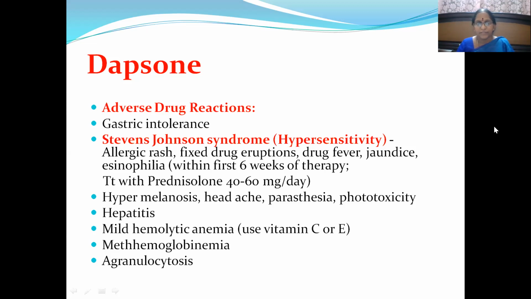hypersensitivity manifestation. And apart from that, hypermelanosis, headache, paresthesia, phototoxicity, and even hepatitis can be seen in the patient. And mild hemolytic anemia, which is very mild, can be seen, which can be nullified by the administration of antioxidants like vitamin C or vitamin E. And then we can come across hemoglobinemia and agranulocytosis also.